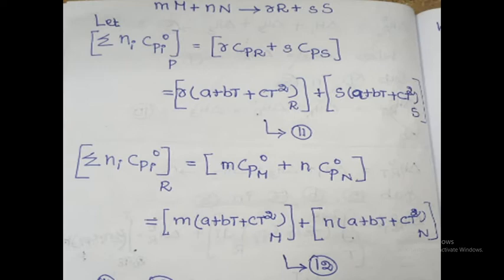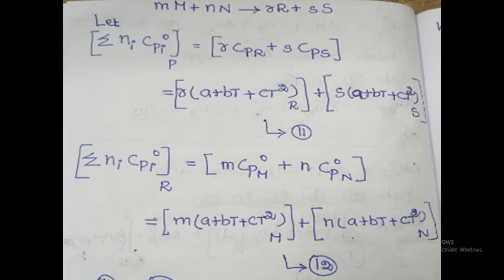A plus BT plus CT square. So small r into (A plus BT plus CT square) at capital R, plus similarly small s into (A plus BT plus CT square) at capital S. This is equation number 11.